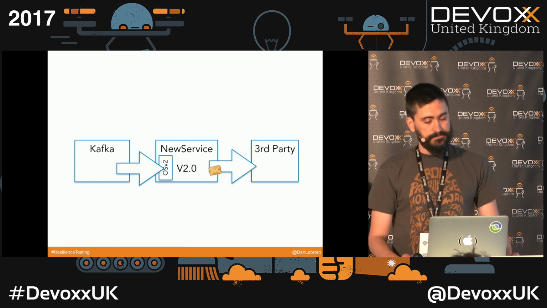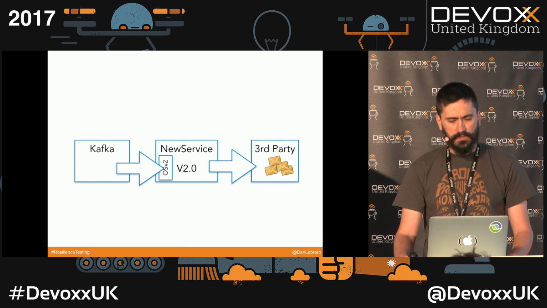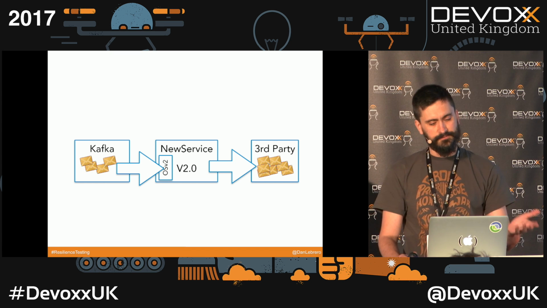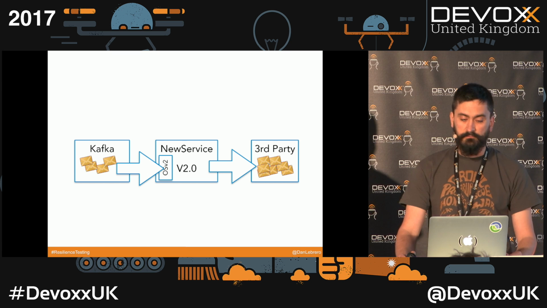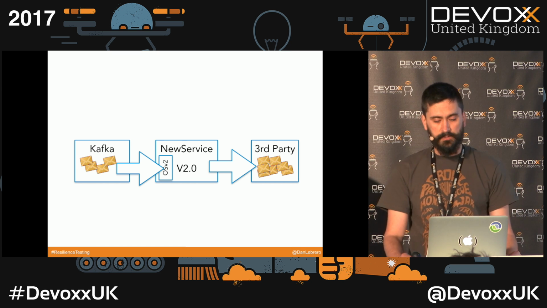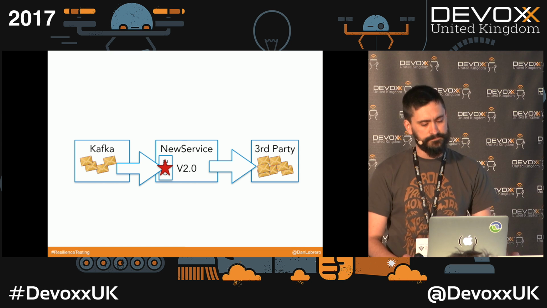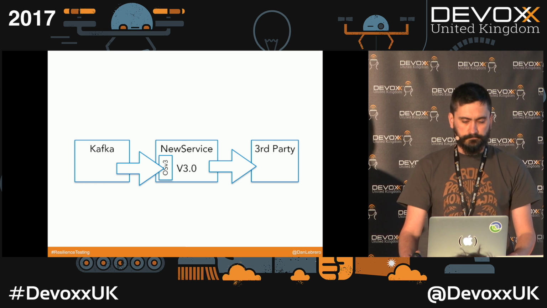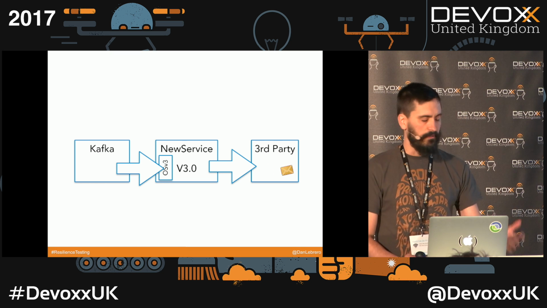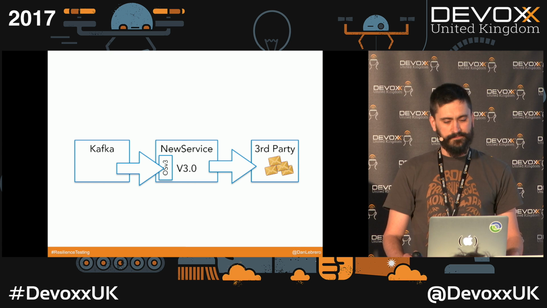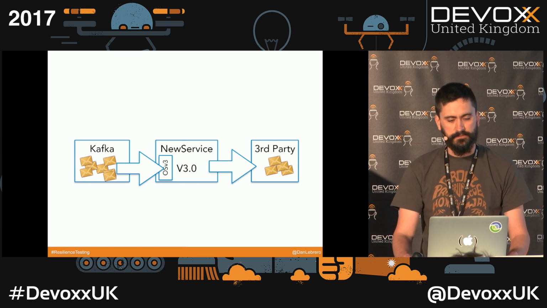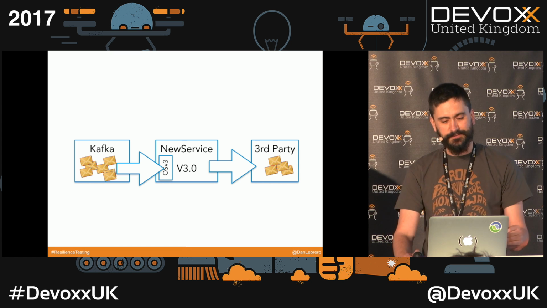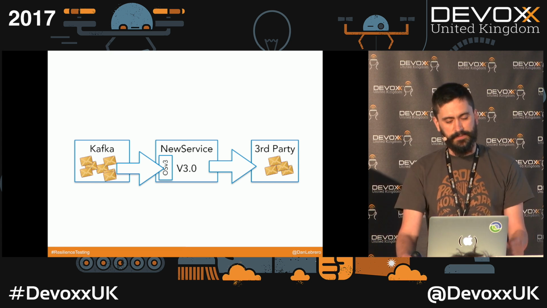And everything was working fine, but then some days later, half of the messages, somehow, started to get stuck in Kafka. So we looked at the logs, we did some thread dumps, we found the issue, and it was basically in the same library. So we raised a pull request, it got fixed, and we put the new version of the library into production. And everything was working perfectly fine for some days. But then some days after, messages got stuck again in Kafka. So we did our investigation, we looked at the logs, and we found the issue again in the same place.